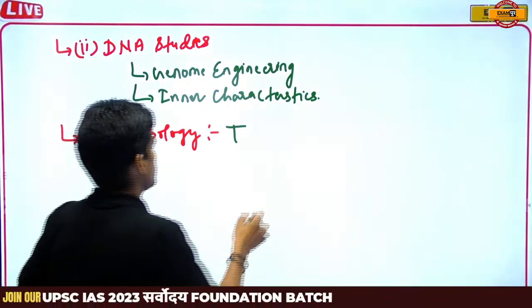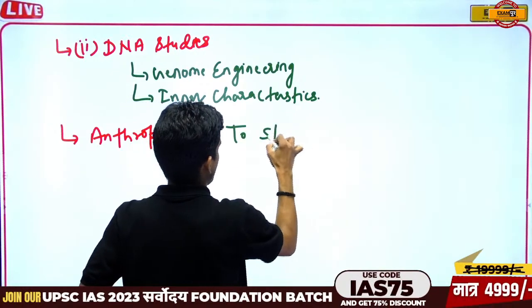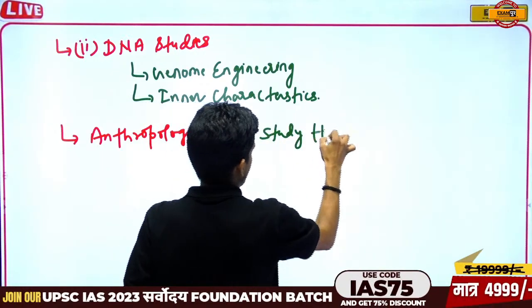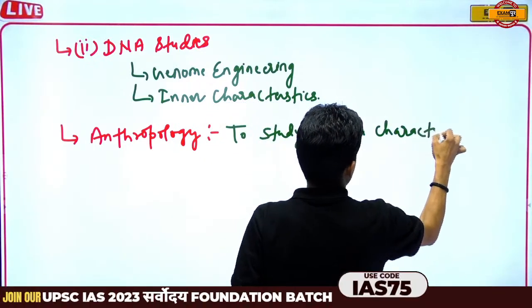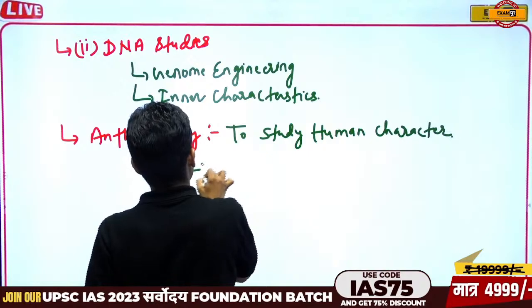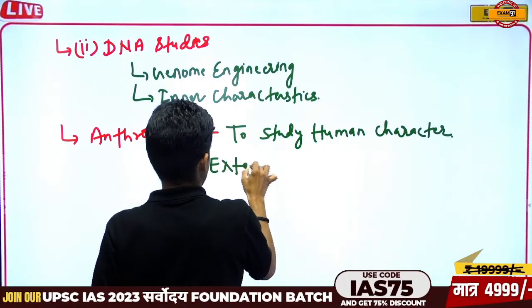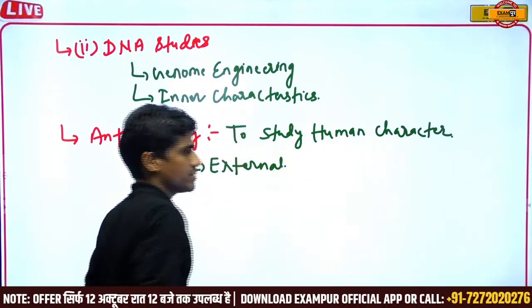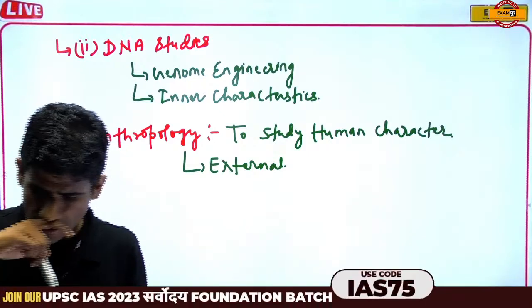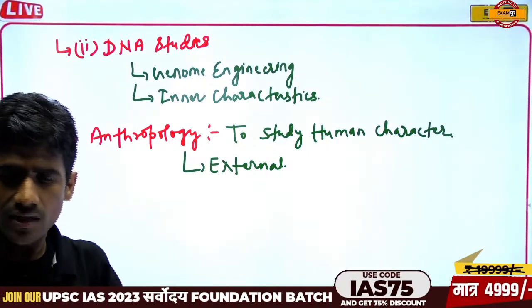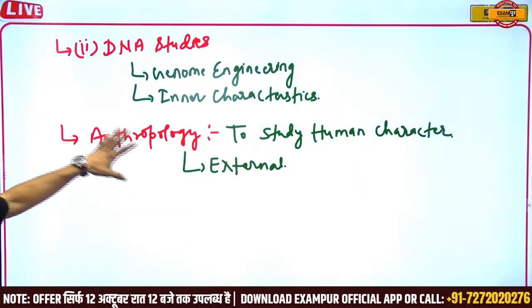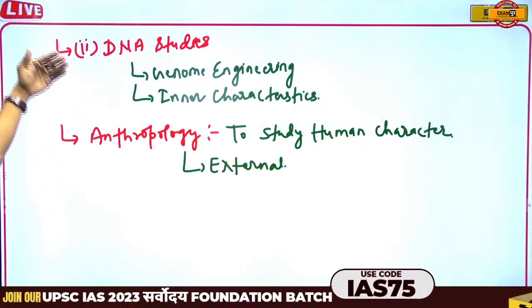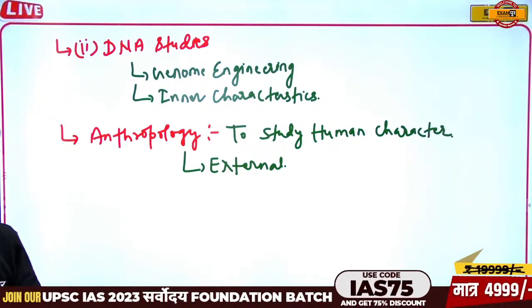External means, for example, physical strength. So we focus on anthropology for the external part of human character, and in DNA studies we focus on the inner characteristics.